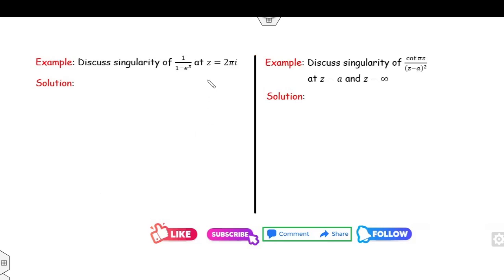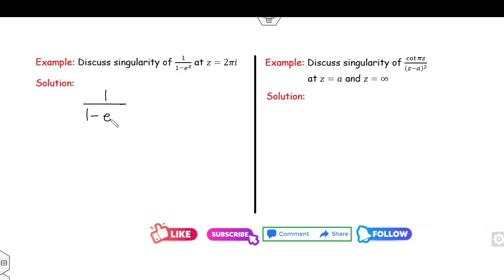Look at this another one. Discuss the singularity of this function, and firstly check whether this is a singularity or not. How can you say it is a singularity? If this answer is infinity, then it is a singularity. We can see it is 1 over e raised to power 2 pi iota minus 1, and clearly this is 1 over 1 minus 1, which is infinity. Yes, z equal to 2 pi iota is a singularity. And once it's a singularity, how can you identify whether it's a pole, essential, or removable?